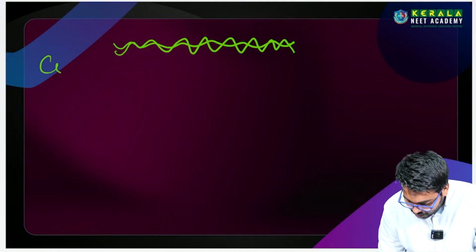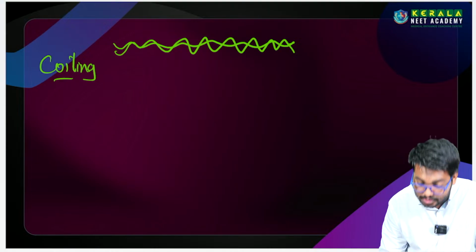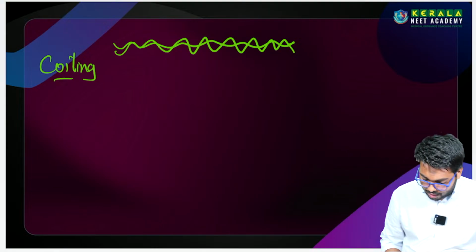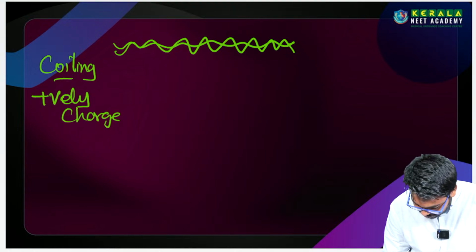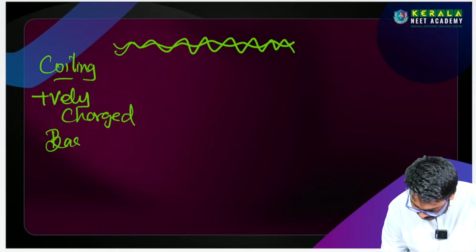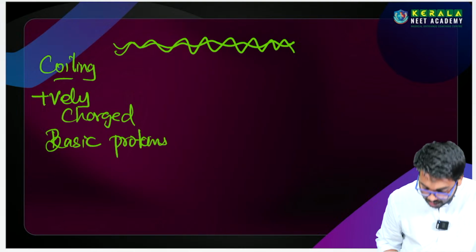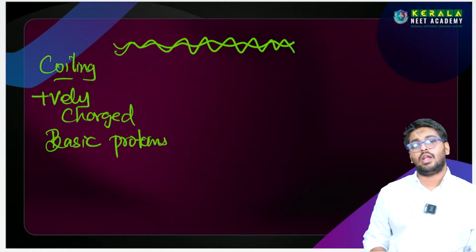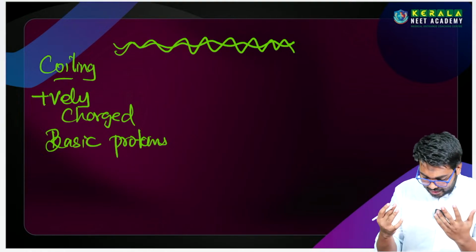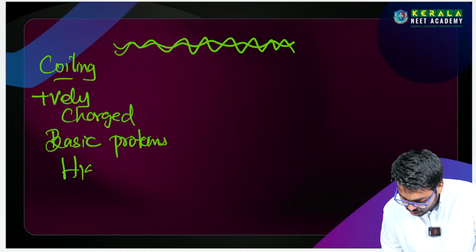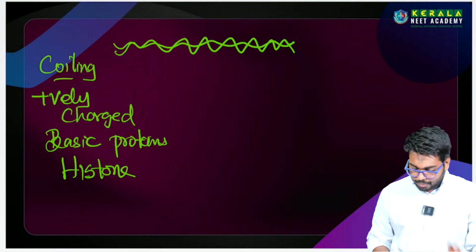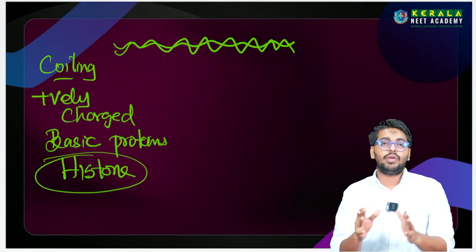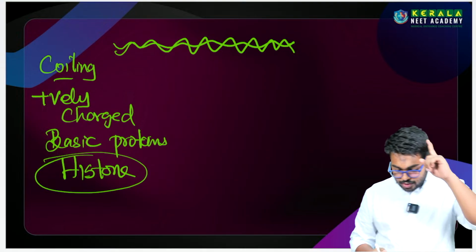The coiling is done by, or catalyzed by, a positively charged, basic protein present in the nucleus of the cell. Clear? The structure is called histone. So this is the histone protein. We saw that the histone has many subunits. Understood? So histone has many subunits.